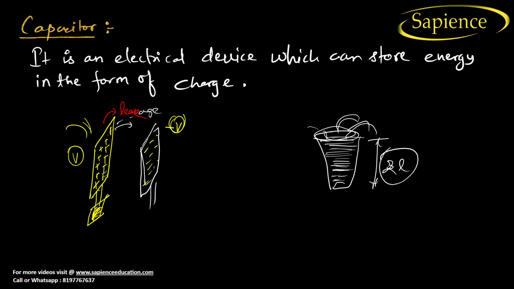Minus V volt is created on this plate, or we can say an opposite electric field is created. After that, its capacity to store charge will increase. Why so? Because on this side there will be a creation of negative charge, and due to that there will be a sudden drop of potential. If there is a sudden drop of potential, it means your capacity of storing charge will increase. I hope you have now understood.